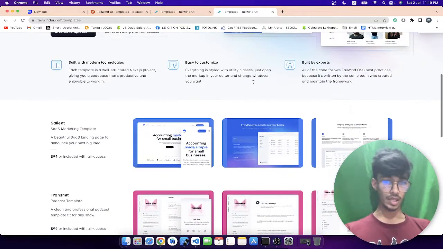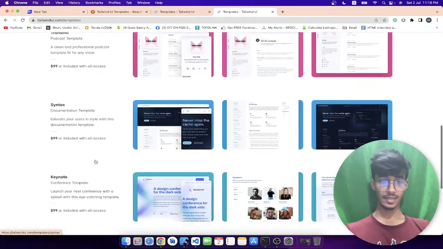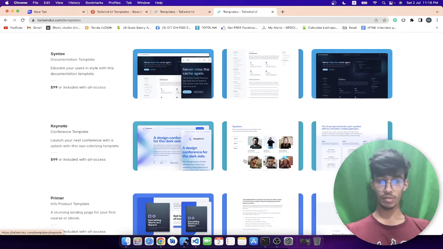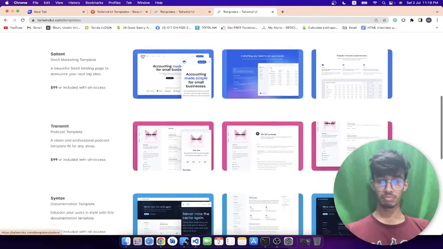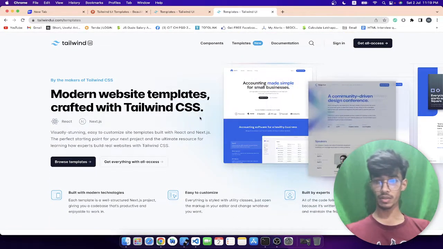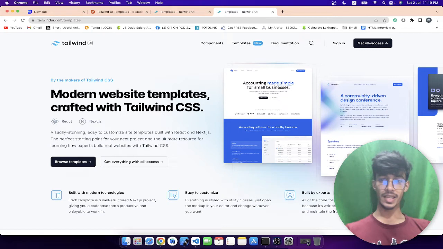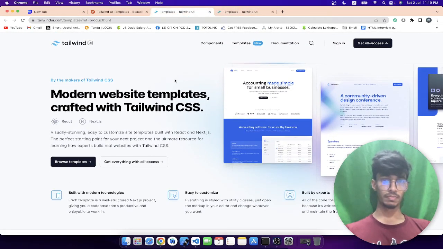In the template section we have transmit, salient, syntax, keynote, premiere. These are the templates that they provide, I guess. Is it carousel? No. It is a static image of some components, some screens. Okay. So back onto the home page.